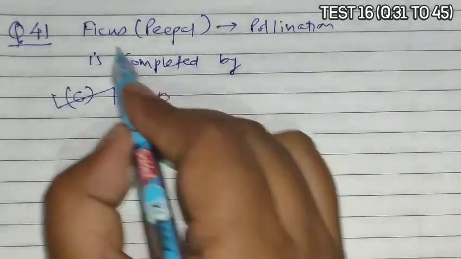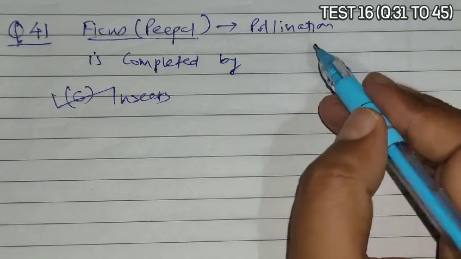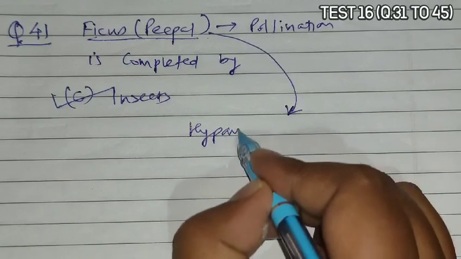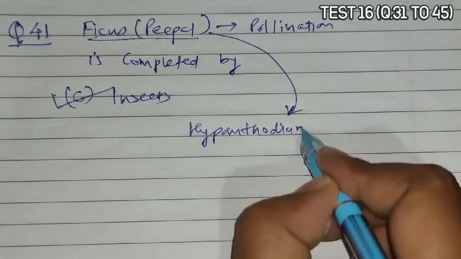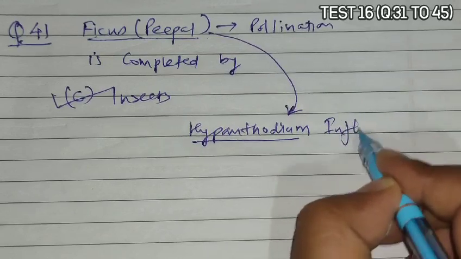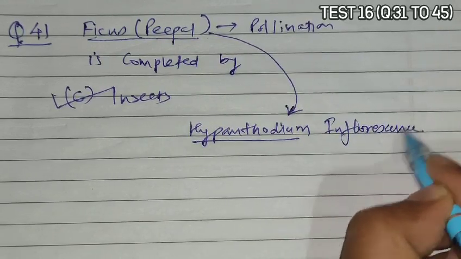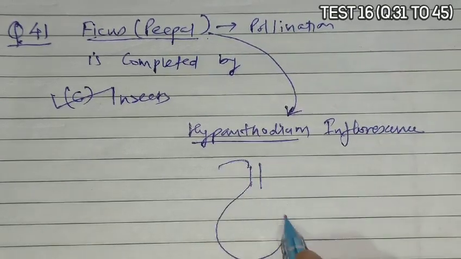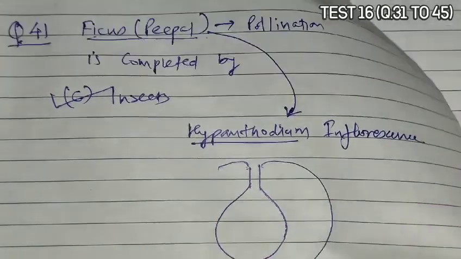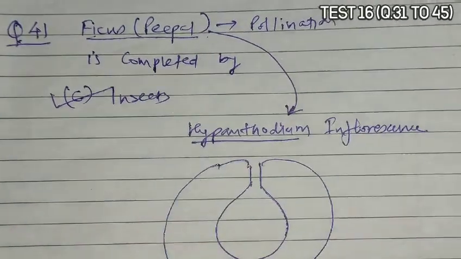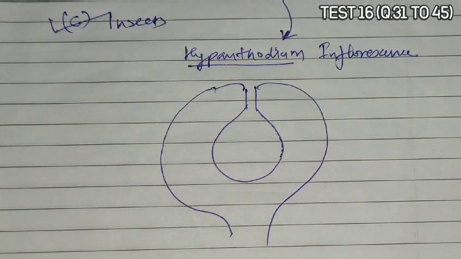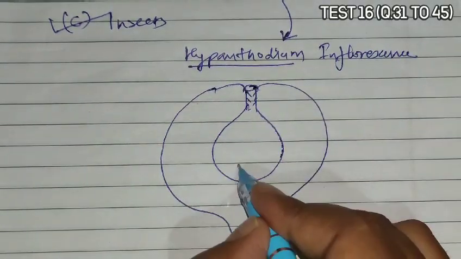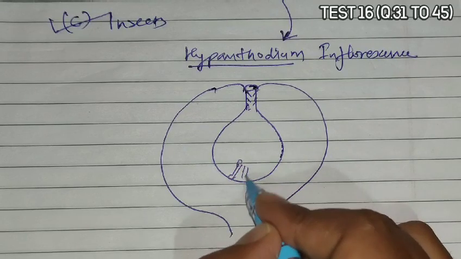So C is the correct answer, because you might have seen that in ficus or peepal there is a hypanthodium inflorescence, and in the hypanthodium inflorescence you will see that a cavity is present like this, and within this cavity you will find the presence of one pore with hairs.